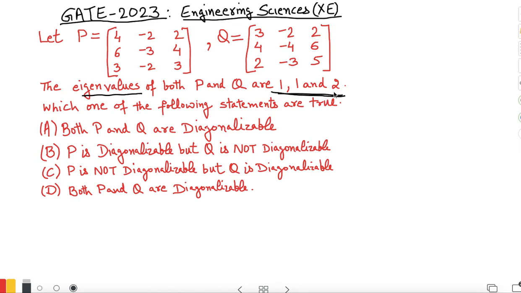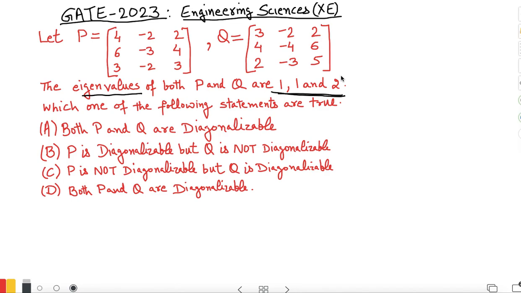Now the question is based on diagonalization, and we know that a matrix will be diagonalizable if it has n linearly independent eigenvectors. For example, a 3 by 3 matrix P should have 3 linearly independent eigenvectors. Similarly, Q will be diagonalizable if we have 3 linearly independent eigenvectors.